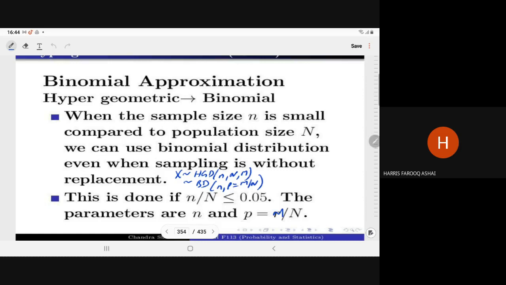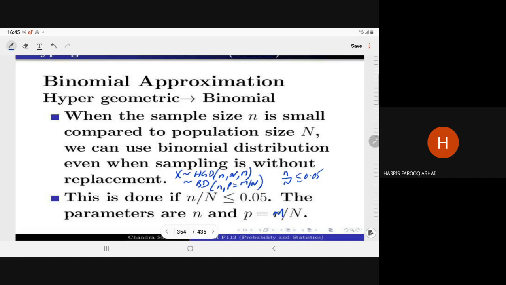So if X follows the hypergeometric distribution with parameters n and M, that can be approximated by the binomial distribution with parameters n and p equal to M upon N. The only condition is that n upon N should be less than 0.05.